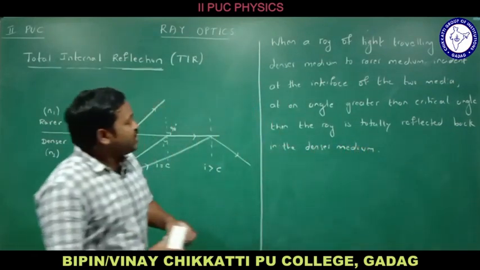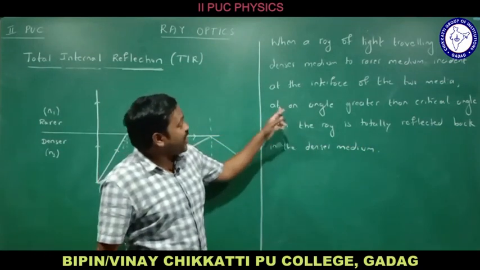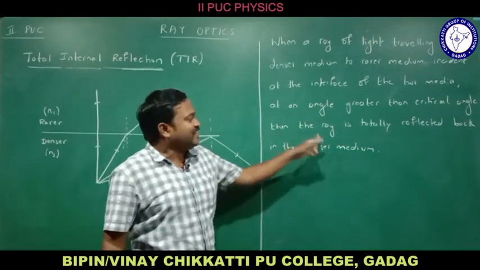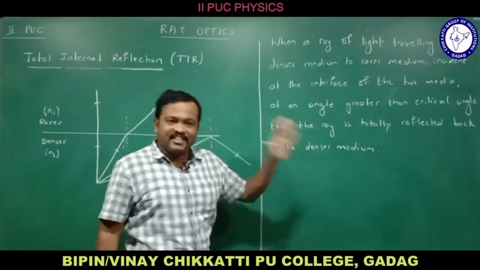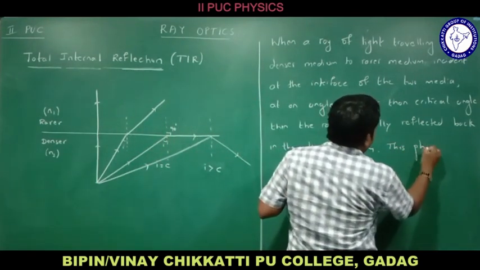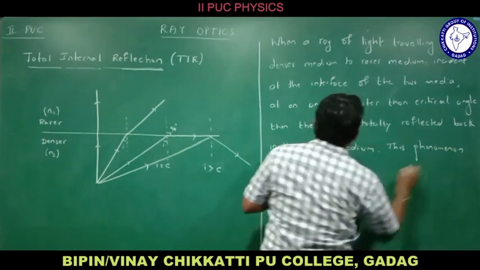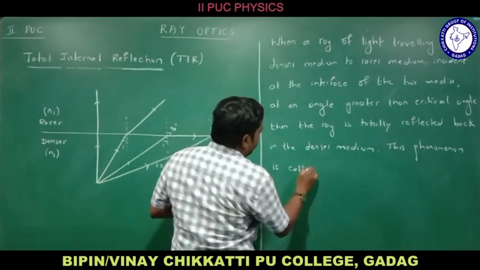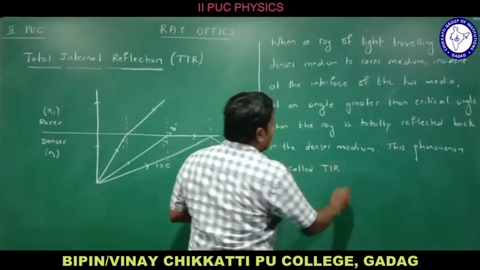If the angle of incidence is greater than the critical angle, then the ray is totally reflected back in the denser medium. This phenomenon is called total internal reflection.